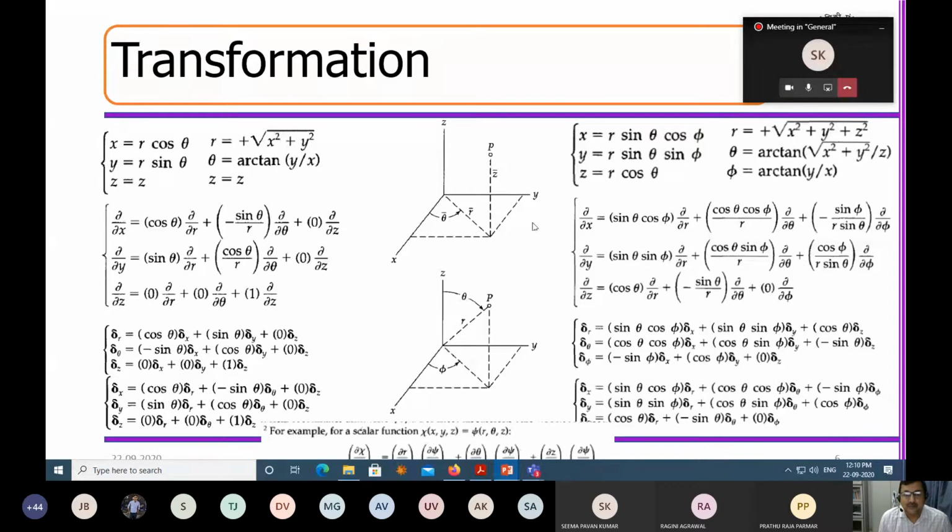Now, how does the same argument go for a spherical coordinate system? I just choose a point P on the surface of the cylinder. So you can think that in the Z direction there is an infinite cylinder having a radius of R, and that radius R is making an angle theta with respect to my position coordinate X. This is the transformation, this is the forward mapping, and this is the inverse mapping.